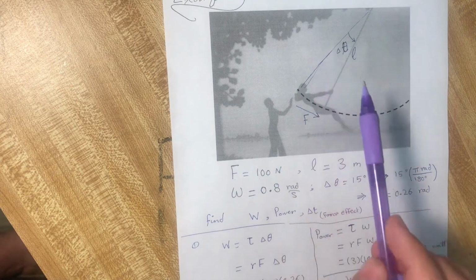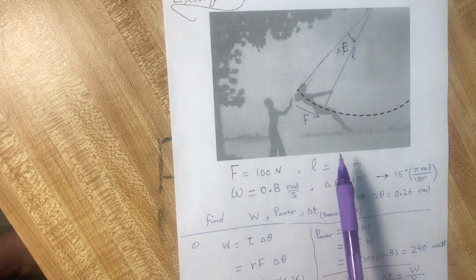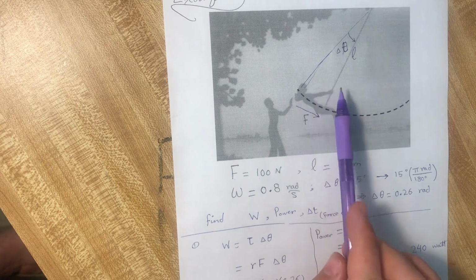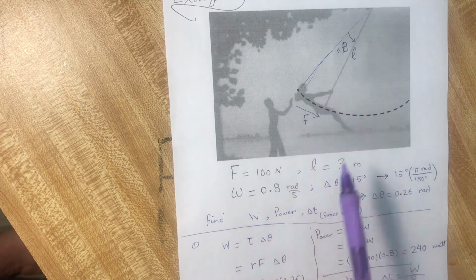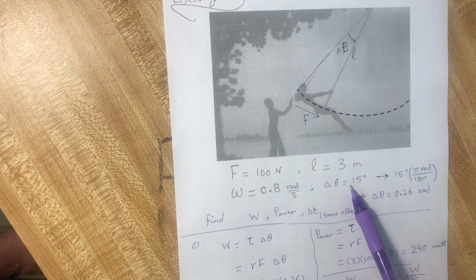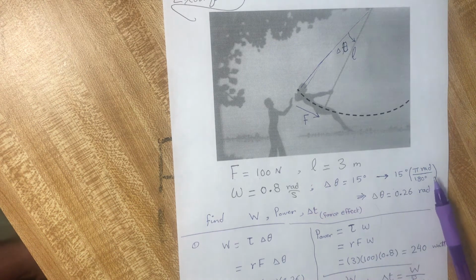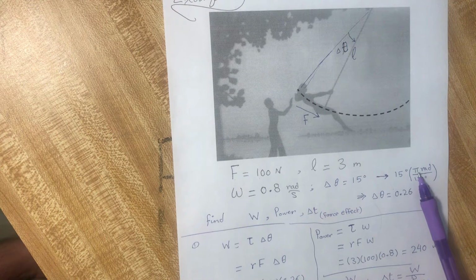The delta theta, when the force is acting on the moving body, is 15 degrees. We need to convert it to radians by multiplying by pi over 180.